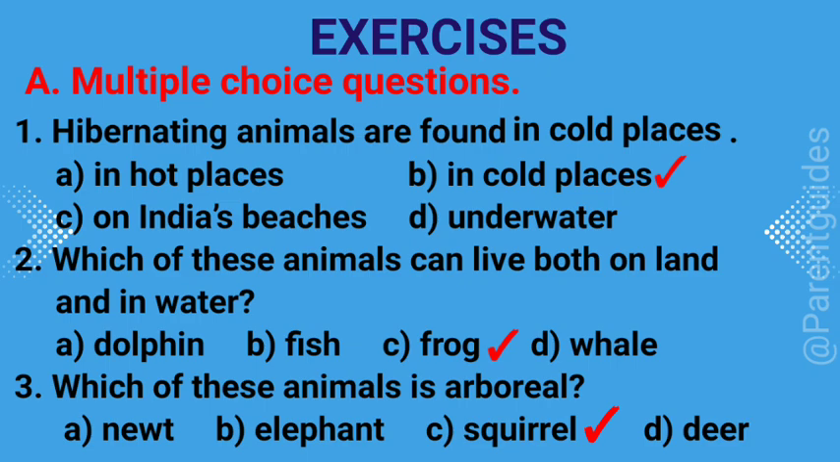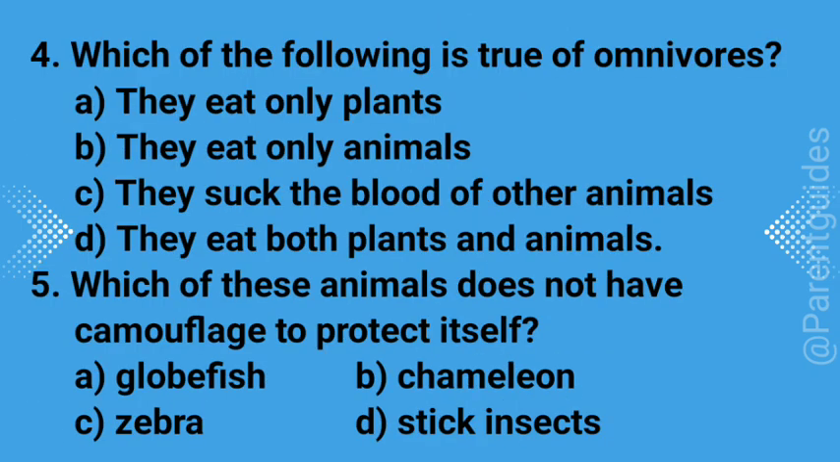4. Which of the following is true of omnivorous? A. They eat only plants, B. They eat only animals, C. They suck the blood of other animals, D. They eat both plants and animals. Answer is D. They eat both plants and animals.